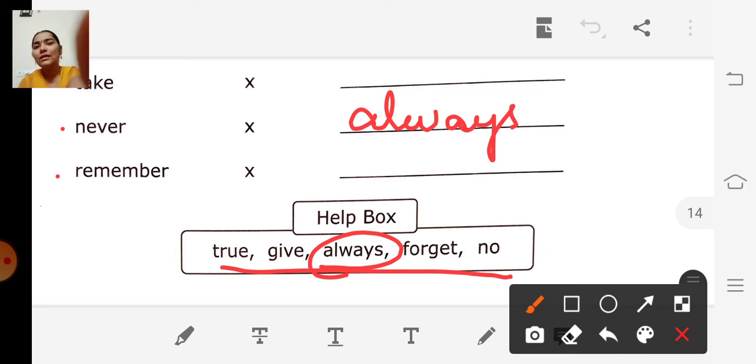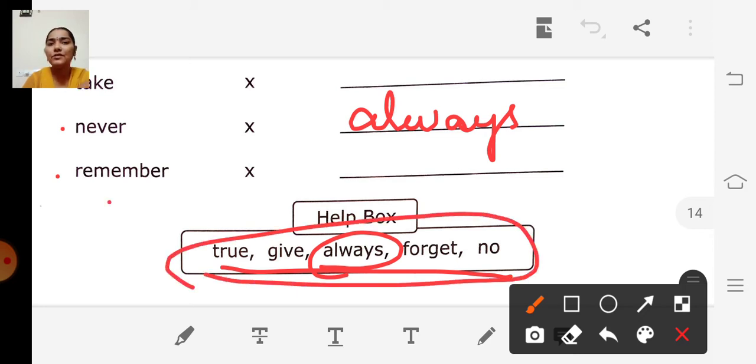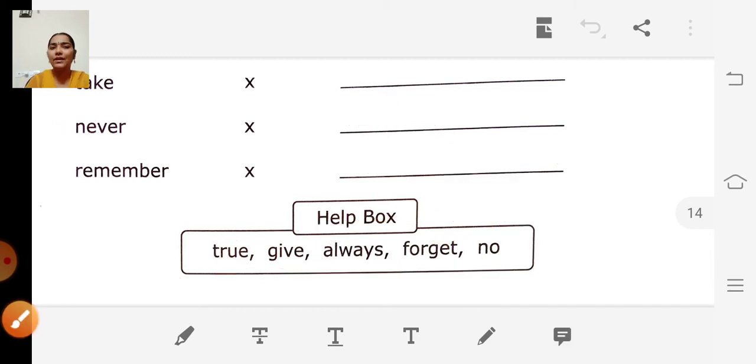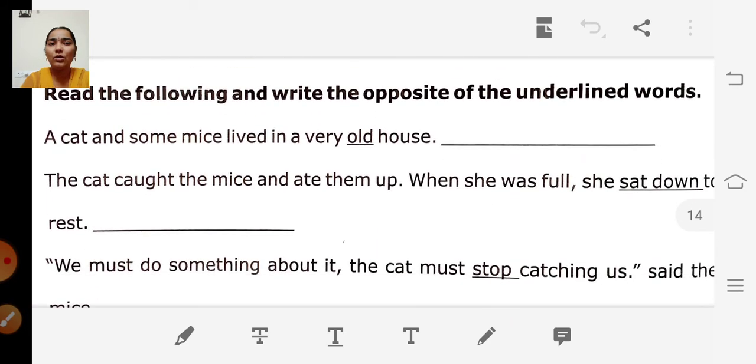The last word is remember. You can use the help box. What is the opposite of remember? Forget. The opposite of remember is forget. Is it very easy? So shall we move on to the next one?